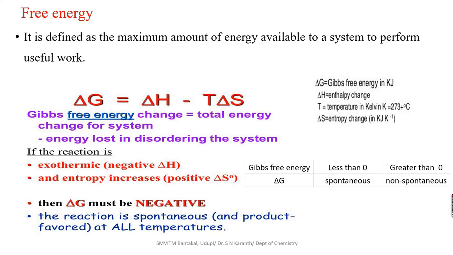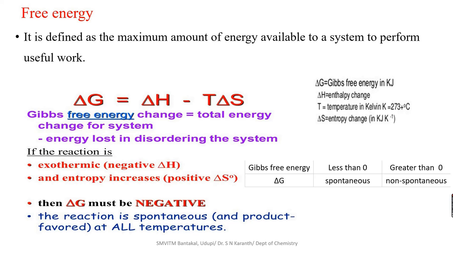The next term is free energy. Free energy is defined as the maximum amount of energy available to a system to perform useful work.